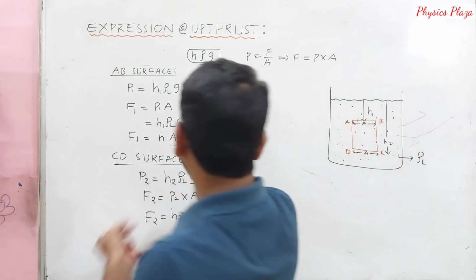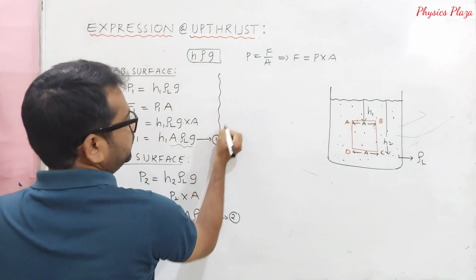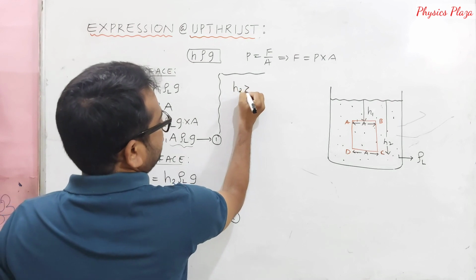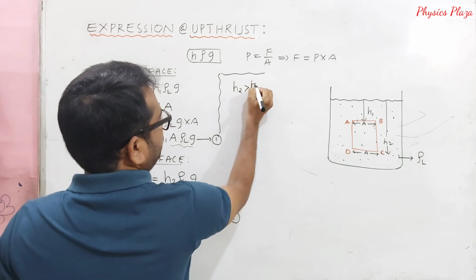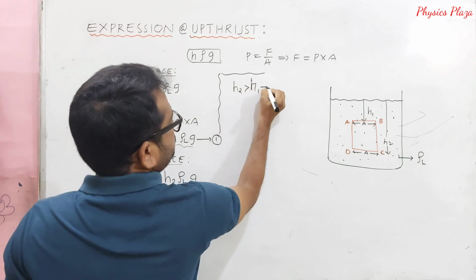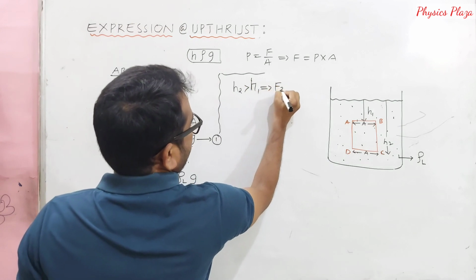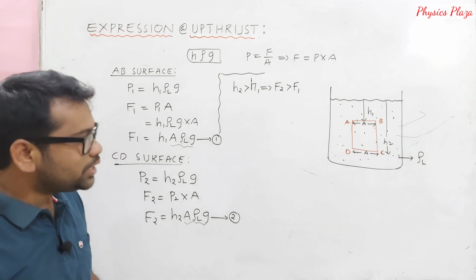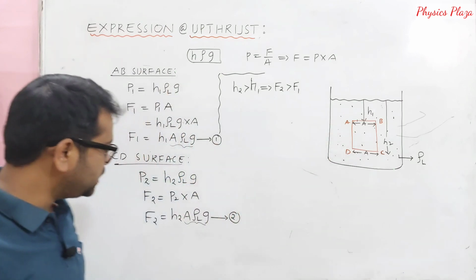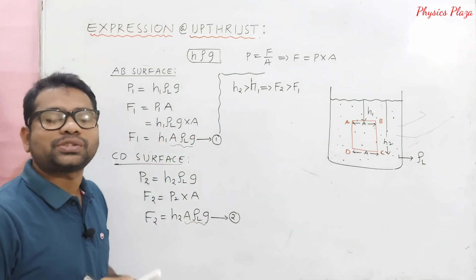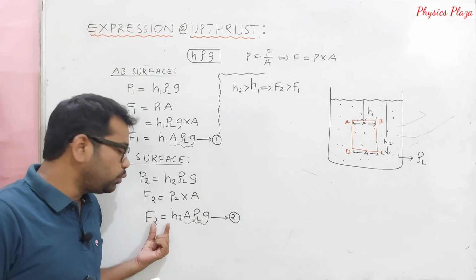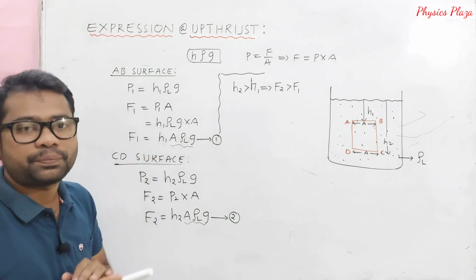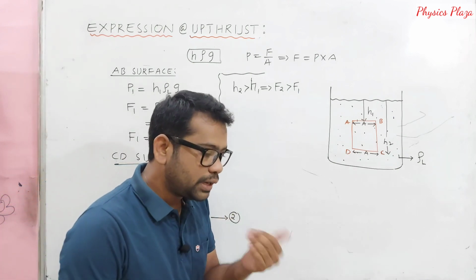So children, look here. It is very clear that H2 is greater than H1. So can we say F2 is greater than F1? Obviously. As H2 is greater than H1, if you substitute values also, children, we will get more for F2, that is, F2 is greater than F1.